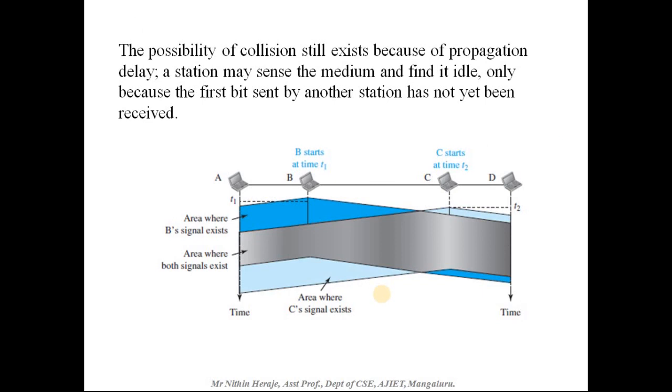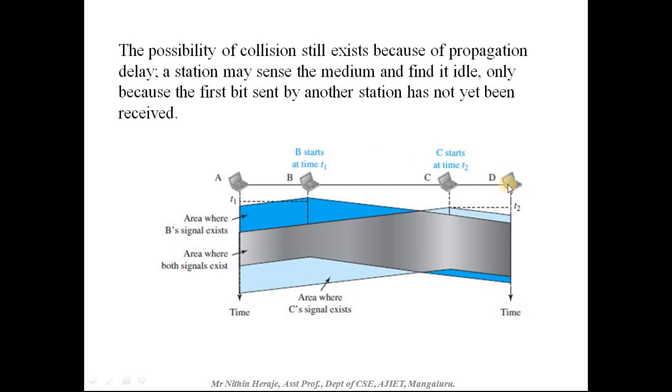Here the possibility of collision still exists because of propagation delay. A station may sense the medium and find it idle only because the first bit sent by another station has not yet been received. If you look here at station B, when it starts sending frames, the first bit may not be sensed by D immediately.